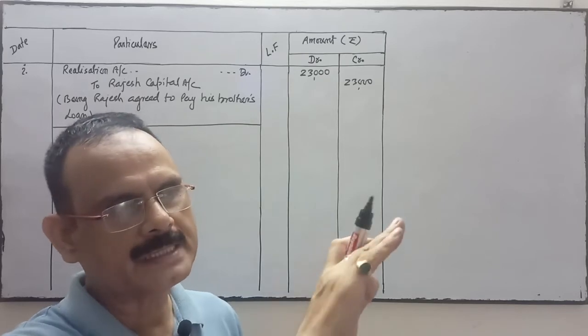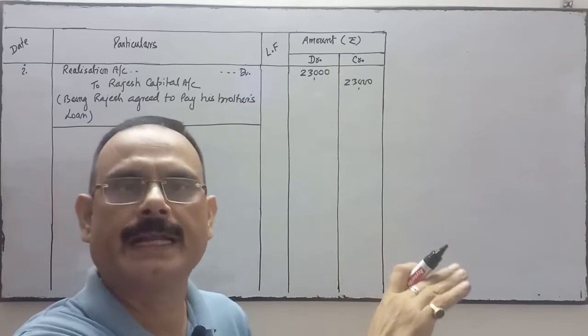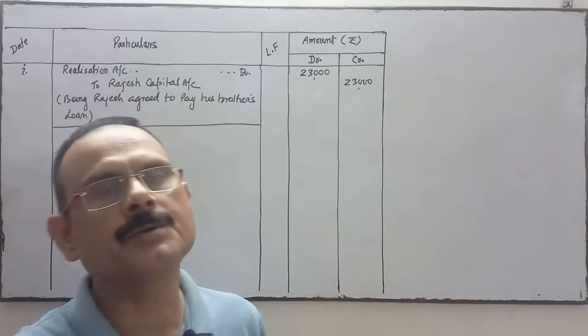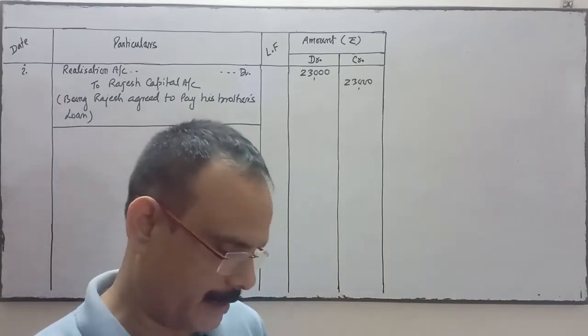So the brother's loan is on the credit side of the realization account, and we do the payment on the debit side of the realization account. If the payment is done by cash or bank, then it goes to the bank account. And if the partner is ready to pay, then it goes to the partner's capital account.